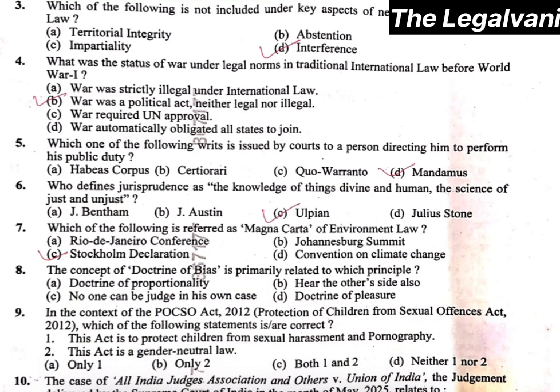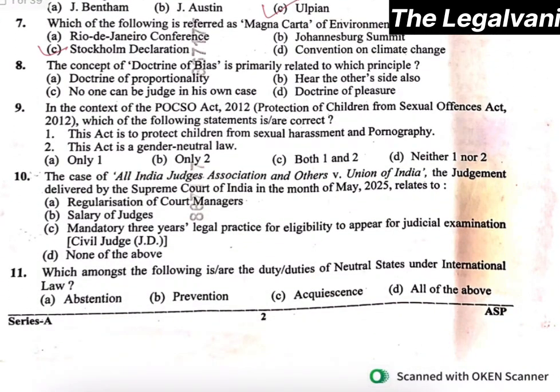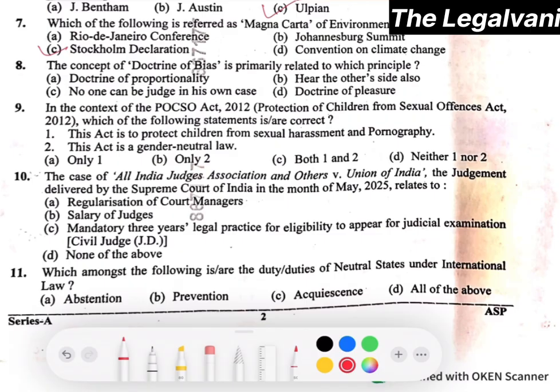Moving forward to question number 8, the concept of doctrine of bias is primarily related to which principle? Here the right answer will be option number C, that is no one can be judged in his own case. Question number 9, in the context of the POCSO Act 2012, which of the following statements are correct? First is this Act is to protect children from sexual harassment and pornography. Second is this Act is a gender neutral law. Here the right answer will be option number C, that is both the statements are correct.